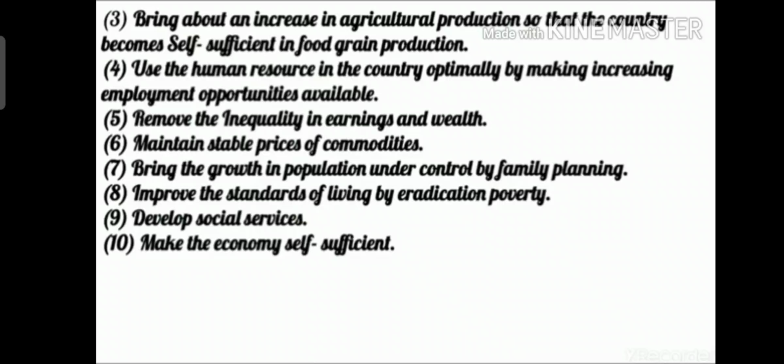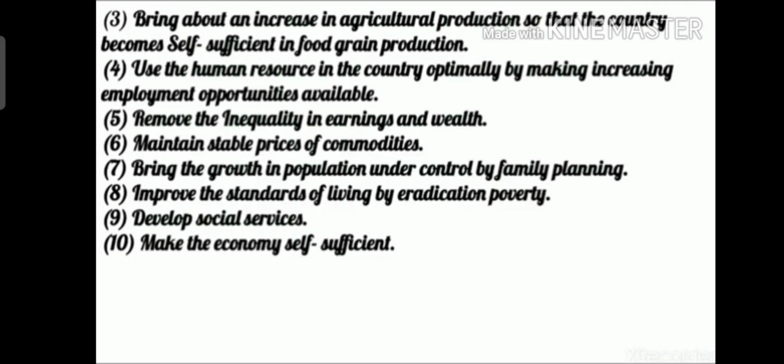We have to bring rapid industrialization by focusing on the basic industries. The small scale industries should also be improved with the help of different machinery. We should also bring about an increase in agricultural production so that the country becomes self-sufficient in food grain production.